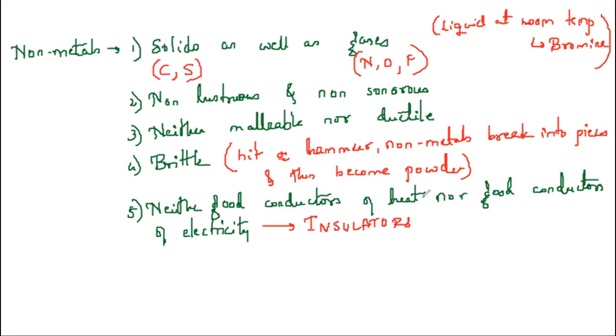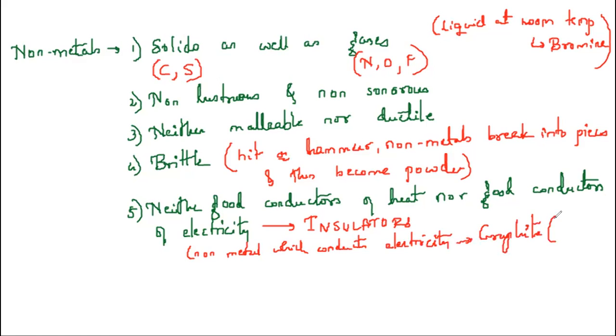But the non-metal exception I'm speaking of, which conducts heat and electricity, the only one, is nothing but graphite. Graphite is a form of carbon. Carbon is a non-metal and it conducts electricity. That is the only exception.